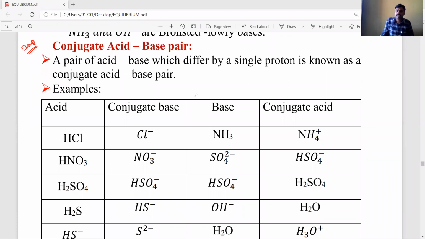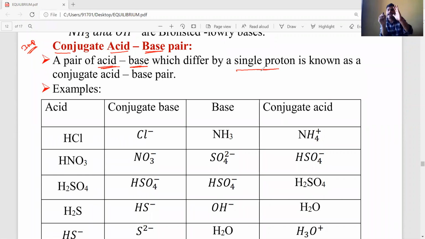Okay, students, what is the definition of conjugate acid base theory? Conjugate acid and base pairs. A conjugate acid base pair means you take two substances, like a neutral molecule or ions, whatever it may be. A pair means two. In that, one acts as an acid, another acts as a base. A pair of acid and base which both differ by one single proton is known as a conjugate acid base pair.